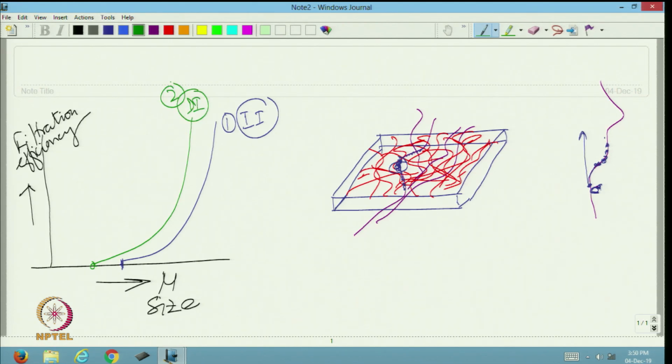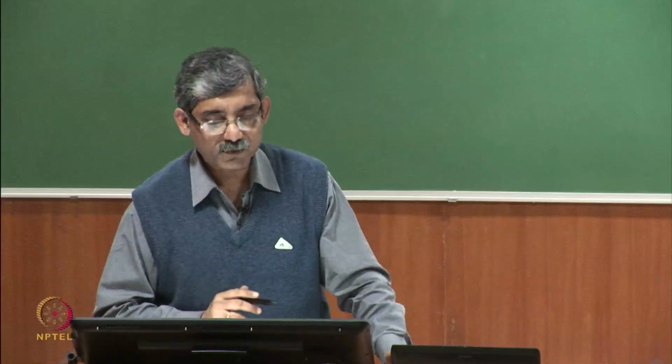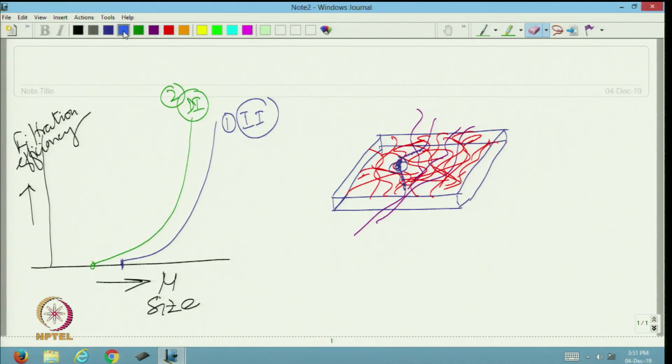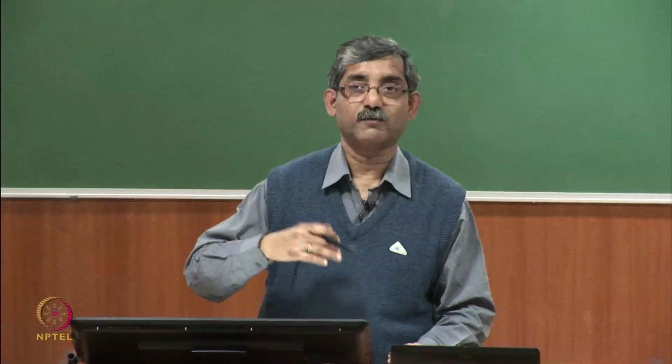Third one is Brownian diffusion. What is Brownian motion? Brownian diffusion takes place due to Brownian motion of the particle, when it is diffused from one surface to another.